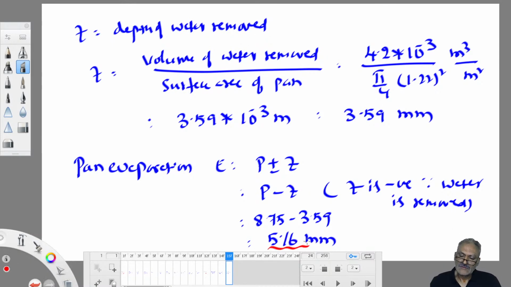Understood? That's all. He is asking only that pan evaporation. Any confusion is there? If any doubt is there, you can type in the comment box. Okay, let us take one more question, a variety of question.